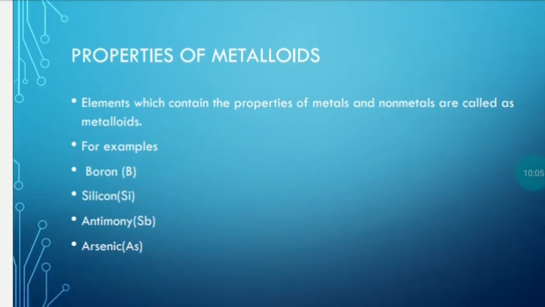Now, properties of metalloids. Elements which contain the properties of metals and non-metals are called metalloids. Means they have a mixture of these properties. For example, boron, silicon, antimony, arsenic are examples of metalloids.